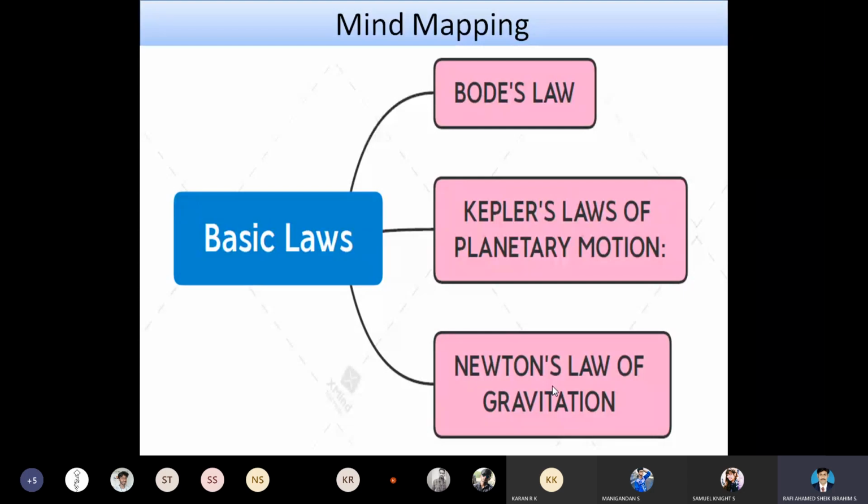From Bode's law, we are going to study the planetary distance. The planetary distance is the distance between the two planets, which we are going to study from Bode's law. From the second hypothesis, Kepler's law of planetary motion, we are going to see how the planet orbits in space.